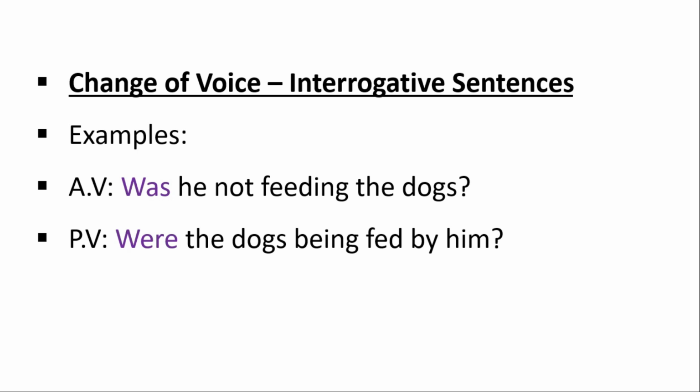So changing into passive voice, we will use helping verb in the start because it's an interrogative sentence. So it will be, were the dogs being fed? Fed is the past participle form of feed by him. Him is the objective case of he.